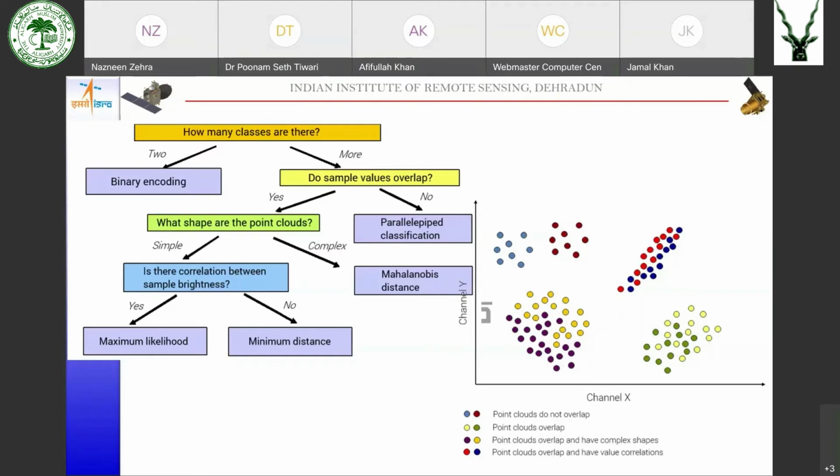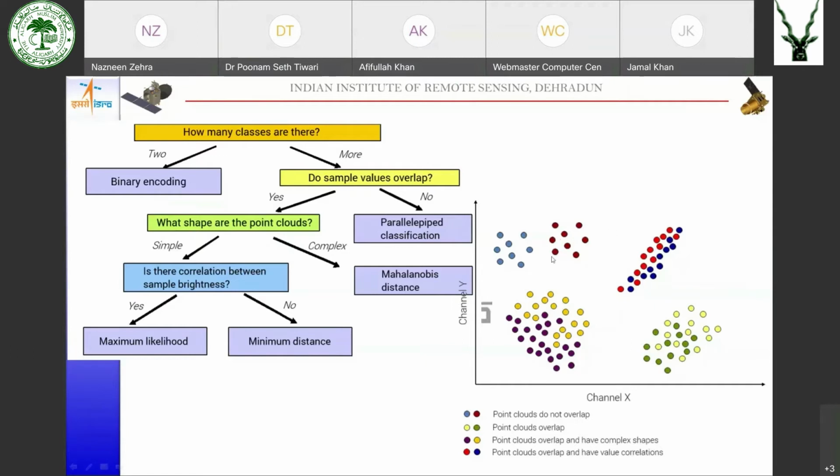If more classes are there, then you can see whether the sample values overlap or not. You can see in the figure, only the blue and brown pixels are not overlapping.